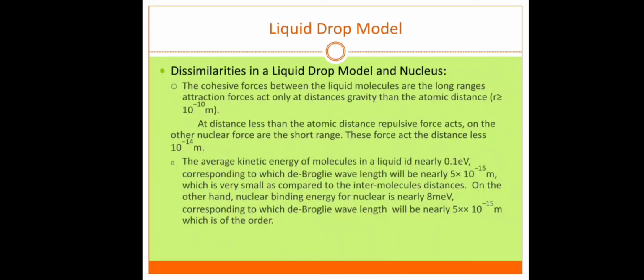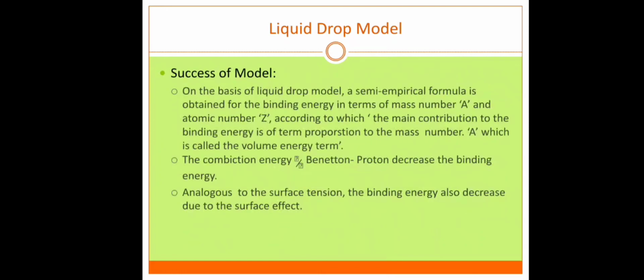The average kinetic energy of molecules in a liquid is nearly 0.1 electron volts, corresponding to which the de Broglie wavelength will be very small as compared to the intermolecular distance. On the other hand, the binding energy of a nucleus is nearly 8 mega electron volts, corresponding to which the de Broglie wavelength will be nearly 5 into 10 raised to the power minus 15 meter, which is of the order of the nuclear size.